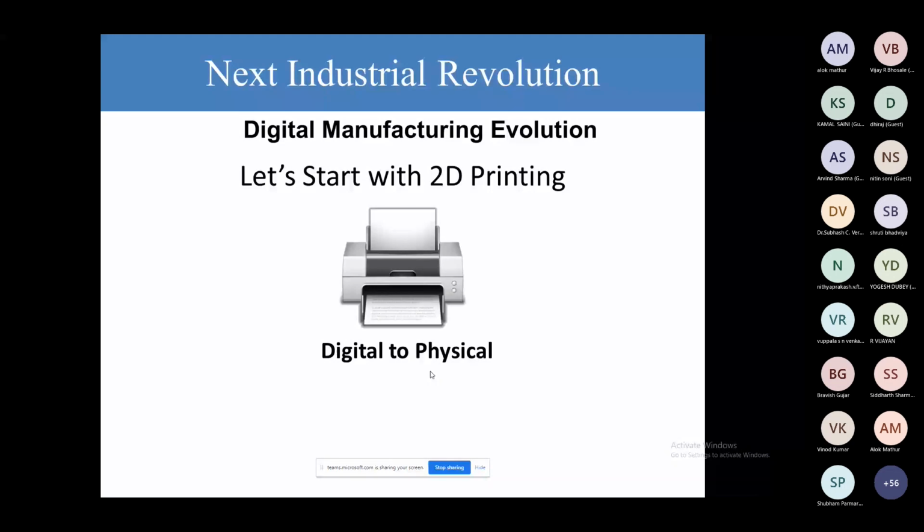So same thing we are doing, and that is the 2D printing version of this. We are now talking about 3D printing or 4D printing. In 4D printing, we are just adding one more dimension, that is time. Starting from 2D to 3D is a long journey, and now we are trying to develop the 3D model in 3D form, right?